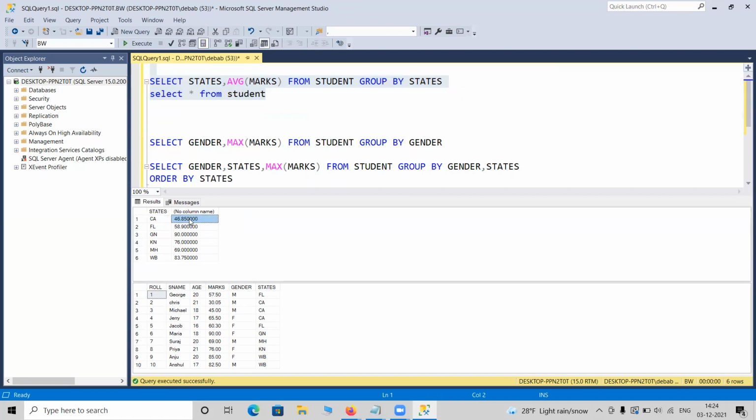California's average marks is 46.85. Okay, so we have 3 California's data here. In real time, you can create many more. It will be good to deal with many records. You can create 50 or 60 records.